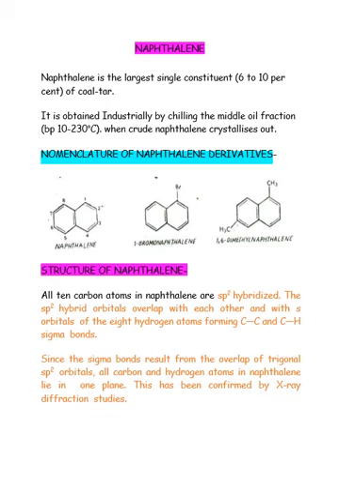Naphthalene is the largest single constituent of coal tar. It is obtained industrially by chilling the middle oil fraction, boiling point 170 to 230 degrees centigrade, when crude naphthalene crystallizes out. Nomenclature of naphthalene derivatives.